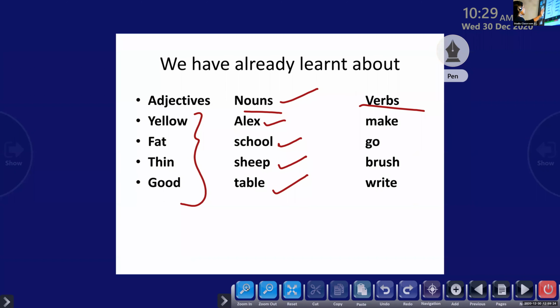Okay, so adjectives we know. Adjectives are describing words. Nouns are naming words. It names a person, a place, an animal, or a thing. And verbs are doing words, the things that we do. That is make, go, brush, and write. All the things that we do. We make something, we go, brush, write, all these are doing words. So this is the recapping section.